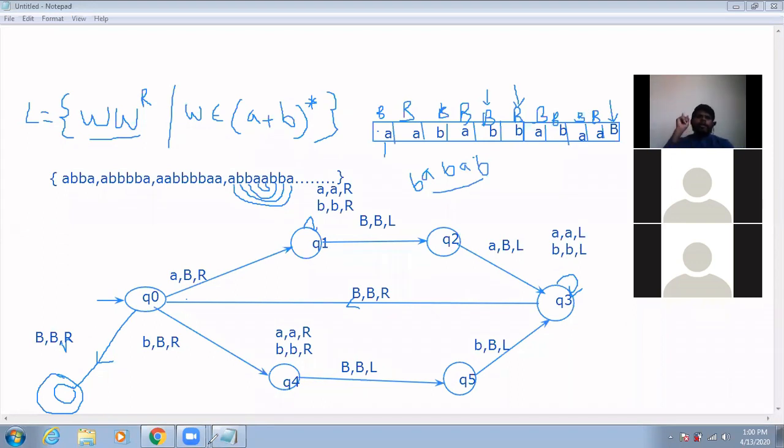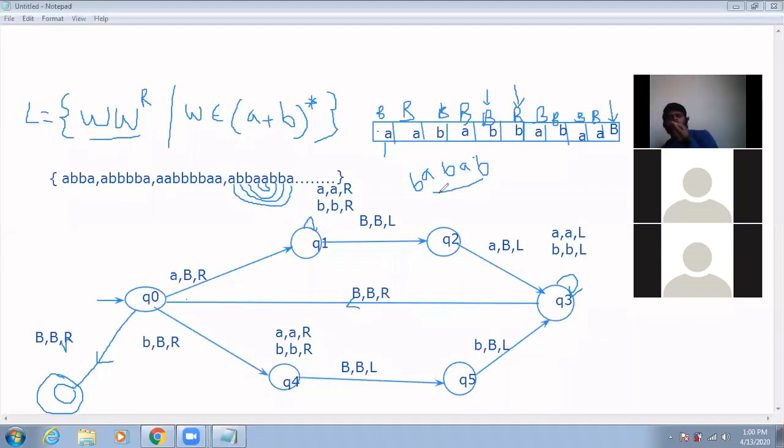So now in order to construct this one, just those who are listening, try to tell me what are the changes I need to do in the same diagram for construction of the palindrome.